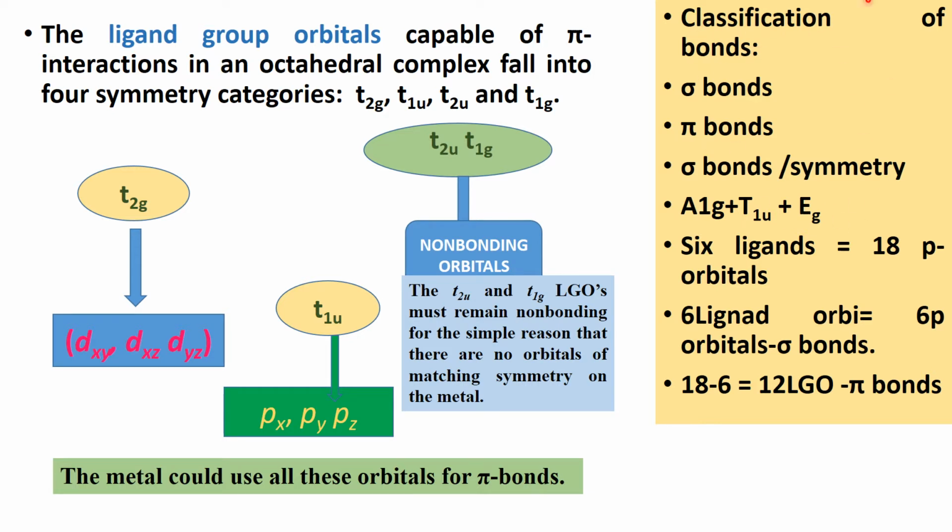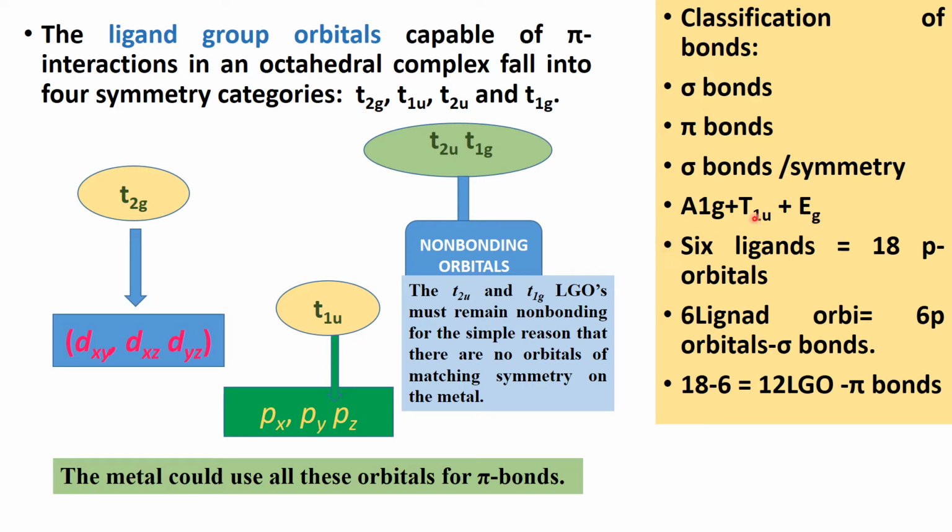Here we are giving some explanation. Classification of bonds in an octahedral complex. There are two types of bonds, sigma bonds and pi bonds. Sigma bonding in octahedral complex we have already studied in our previous class. Here we are dealing only with pi bonds. And sigma bond symmetry we know from the irreducible representation A1g, T1u and Eg.